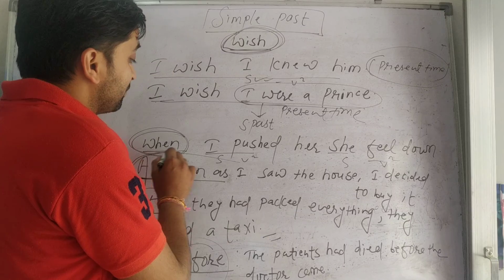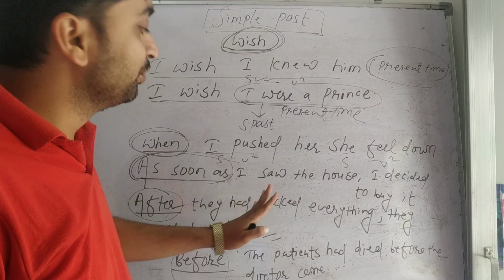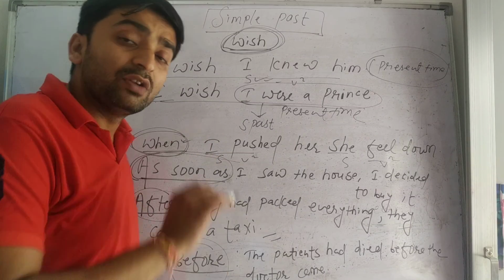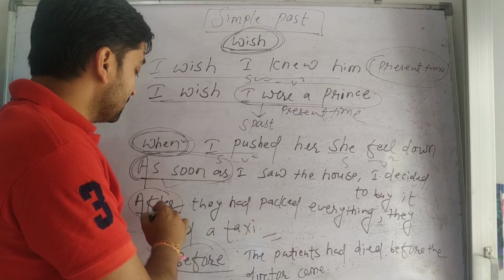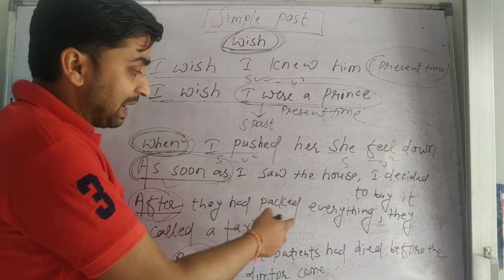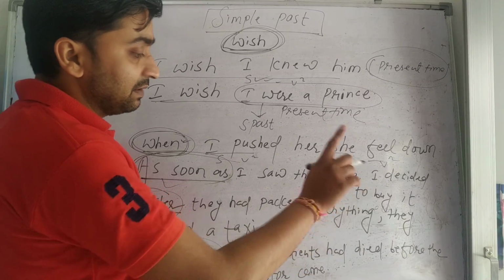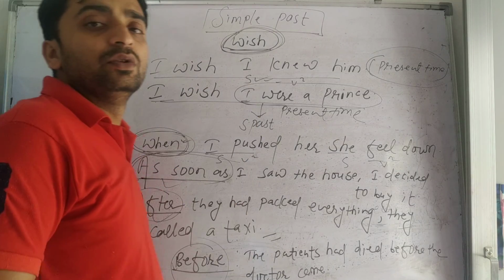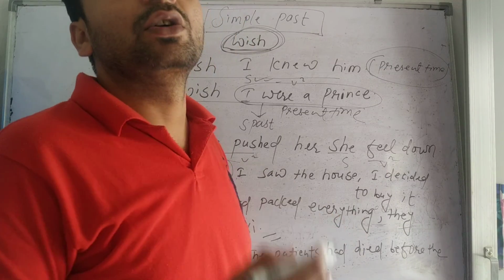And also sometimes as soon as is used. So I have written here some examples to show you how other words are used instead of when, so don't be confused there. Not only when, even as soon as is used. After also: after they had packed everything, they called a taxi. So the packing work came first, and after that they called the taxi. Even before is also used: before the doctor came, the patients had died. So these are the uses of simple past, and some conjunctions, showing how it is used in a clause.